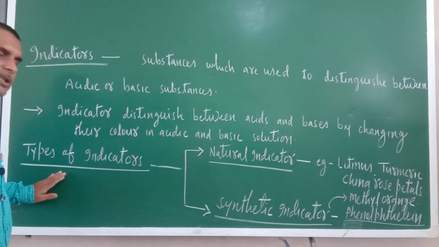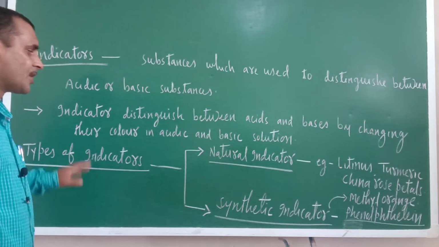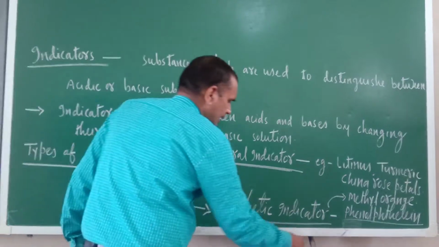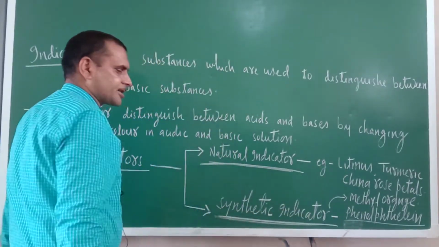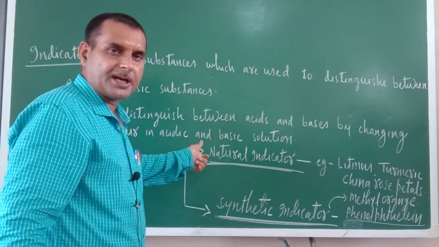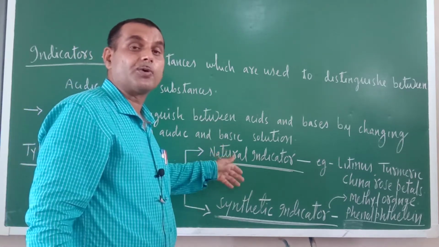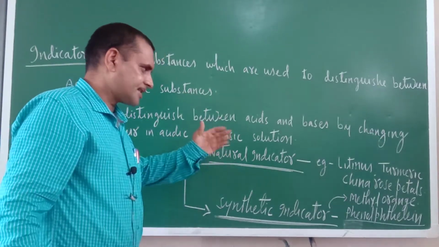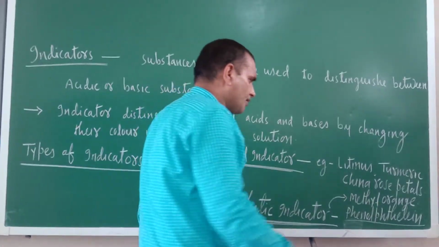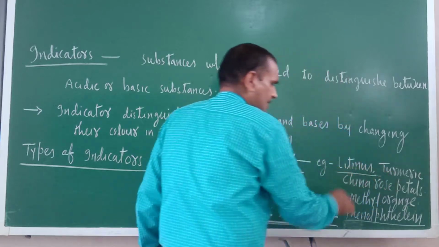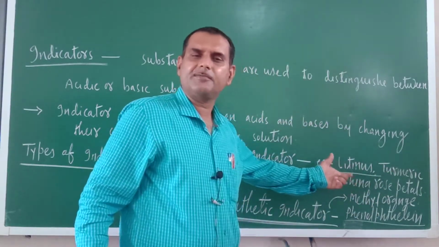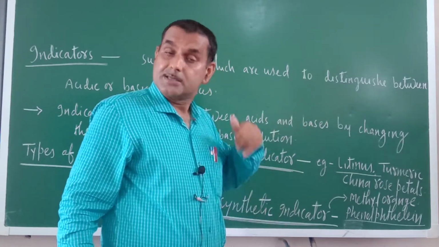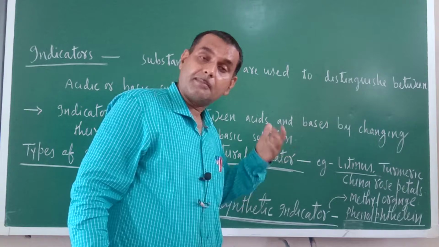Now question arises here, how many types of indicators are there? There are two types of indicators. One is natural indicators, another one is synthetic indicators. Okay. So natural indicators are those indicators which are found in nature. Now just see, litmus is the most important example. Litmus, turmeric. Daily we are eating turmeric, or not? Turmeric we are using in the sambar, vegetables, dal, pulses.